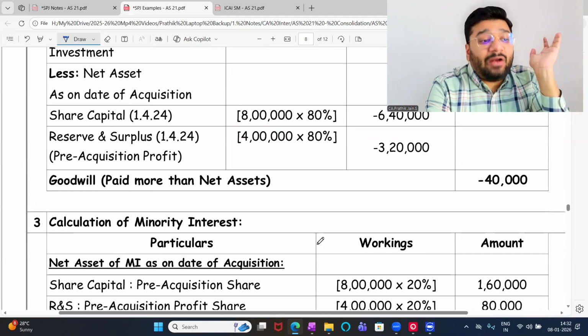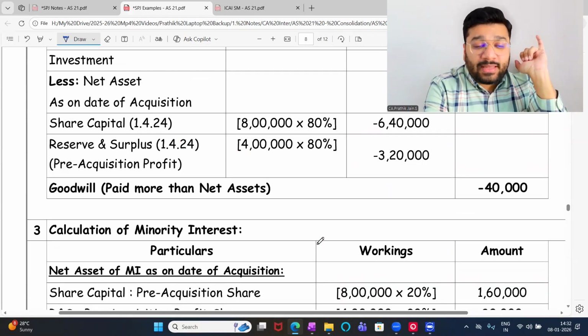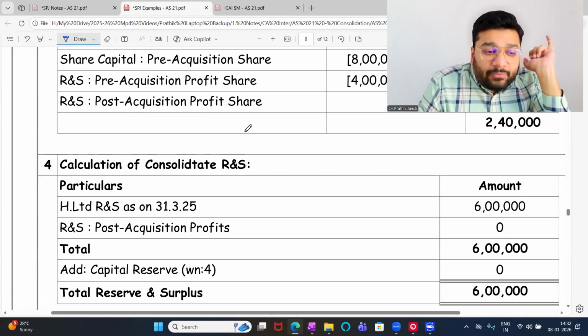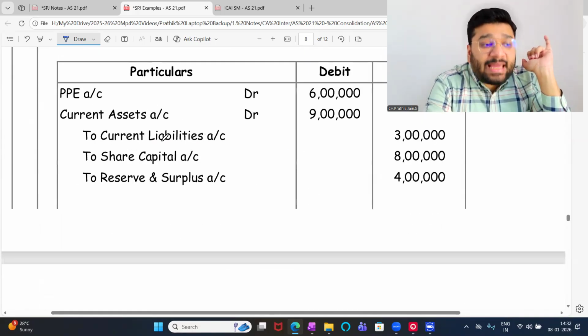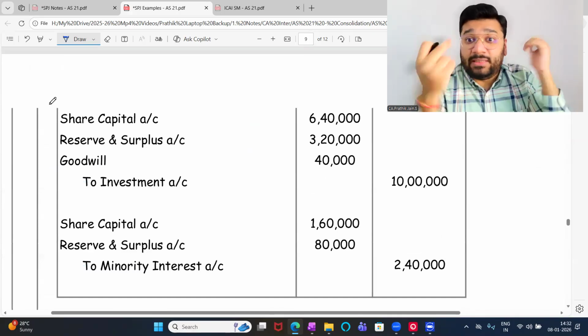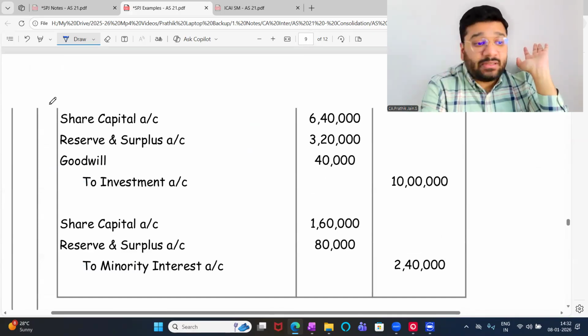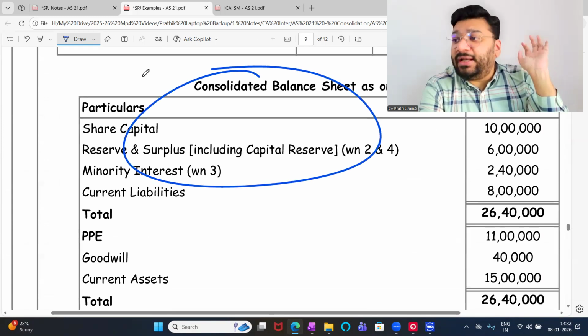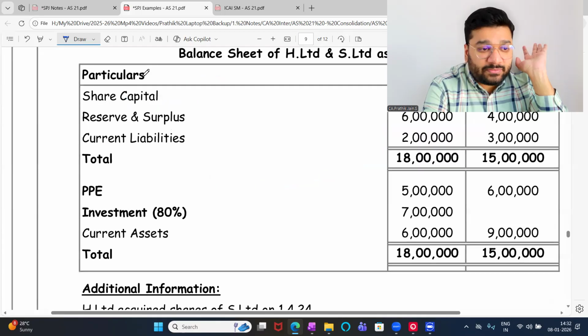So next class, apart from AOP and Goodwill Capital Reserve, you will learn how to calculate minority interest. You learn how to calculate the consolidated reserve and surplus. Plus, I'll teach you the journal entry. Though the journal entry is not applicable, this is only for our education purpose. How do we do it? And how do we prepare the consolidated balance sheet? Everything we'll learn in the next class.